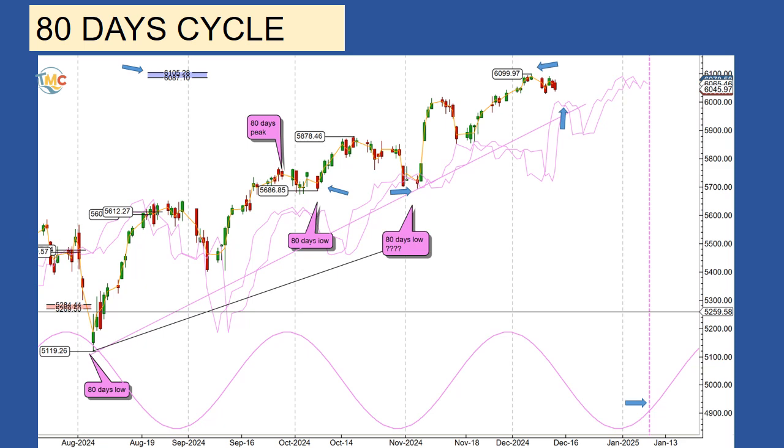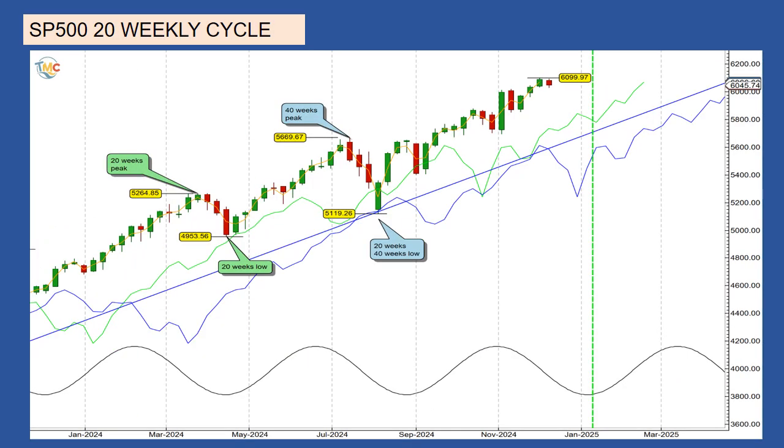The 20-week cycle. We still expect the 20-week cycle low formation, which should occur very soon. During the formation of this 20-week cycle low, the S&P 500 should find support on its cycle line, which will be around 5,840 on December 14th. If the second scenario is the valid one, then the 20-week cycle low should form around January 11th, 2025, the vertical green dashed line. At that date, the cycle line will be around 5,935. But due to the amount of bullishness in the S&P 500 market, there is a possibility the market will not even reach its cycle line.